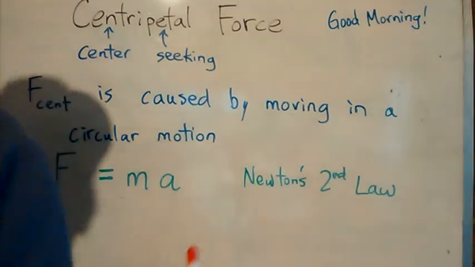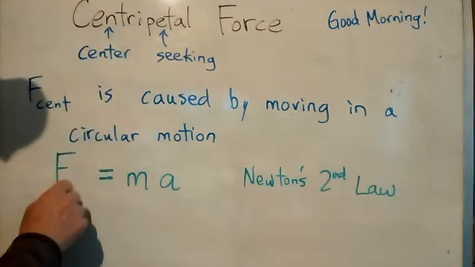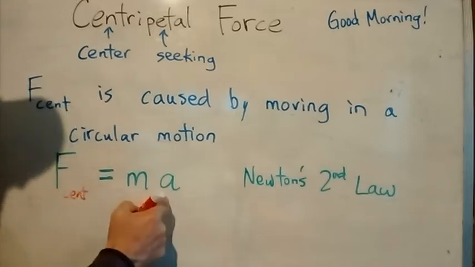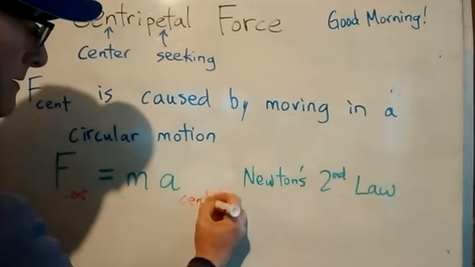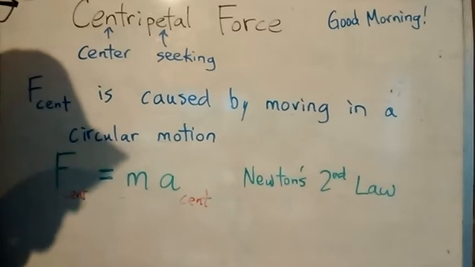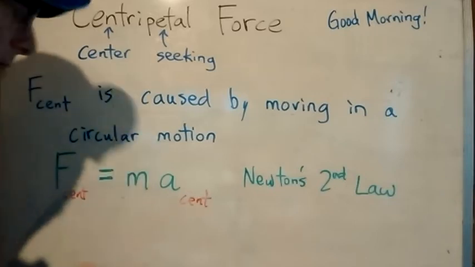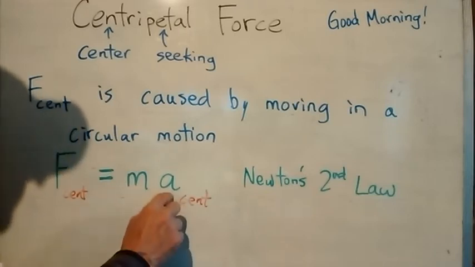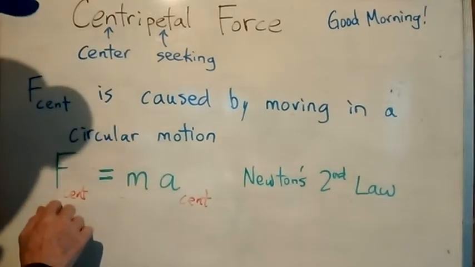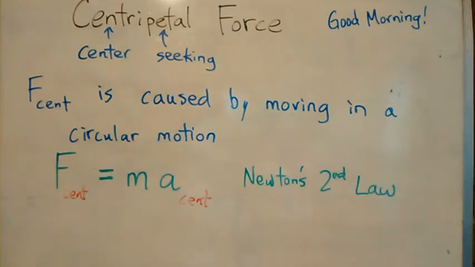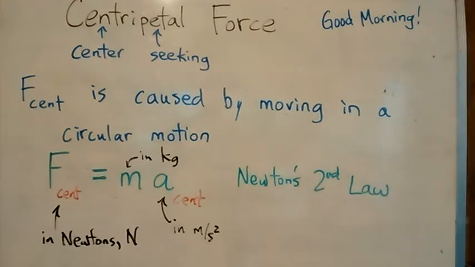Newton's second law says F equals ma. So if there's a centripetal force, there has to be a centripetal acceleration. If you're moving in circles, you must be feeling some centripetal acceleration, which are often called g's. The m would be your mass in kilograms, a would be in meters per second squared, and your centripetal force would be measured in newtons. Just filling in the units, we've got newtons, kilograms, and meters per second squared.